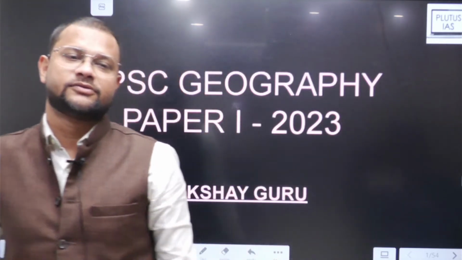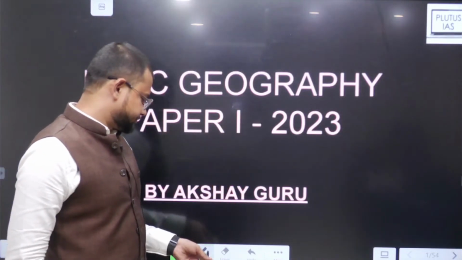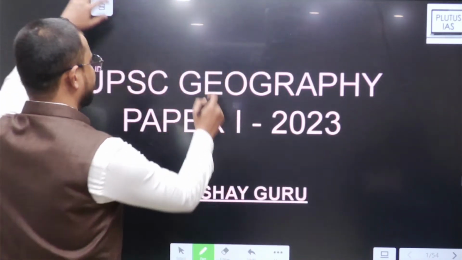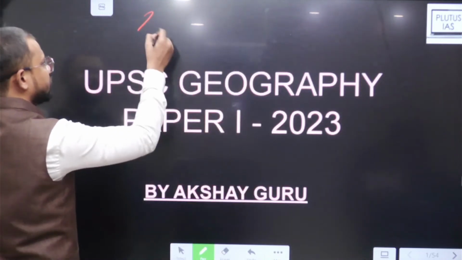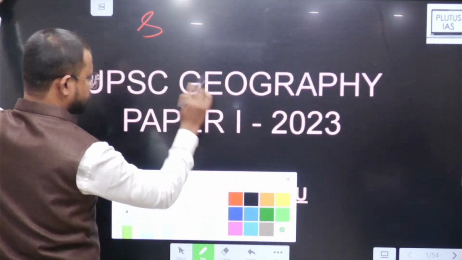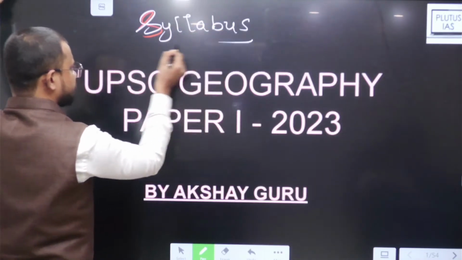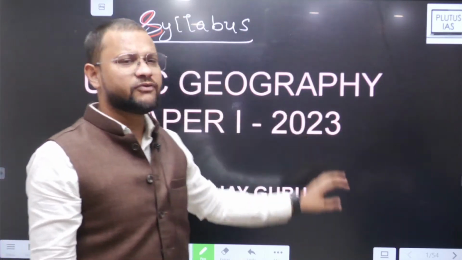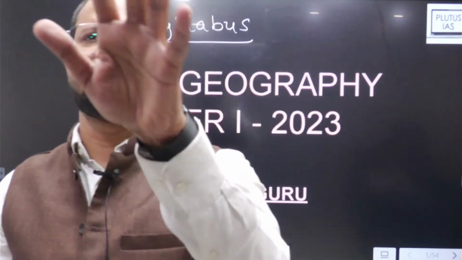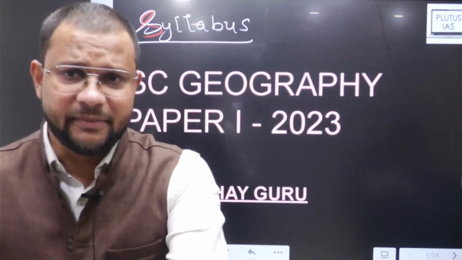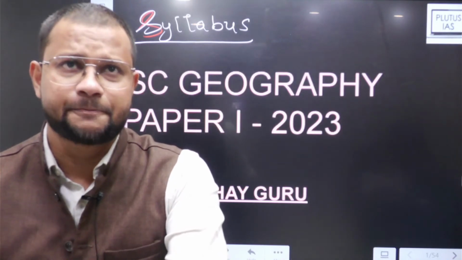Now see, one thing that you guys have to realize is that this paper is absolutely in connection with the syllabus. Before starting with this discussion, we should discuss the very basics of what this syllabus, this paper is all about. The weightage was the usual as in the previous year papers as well.